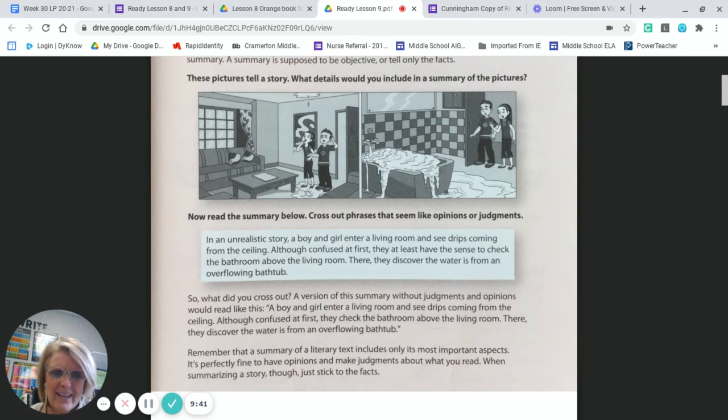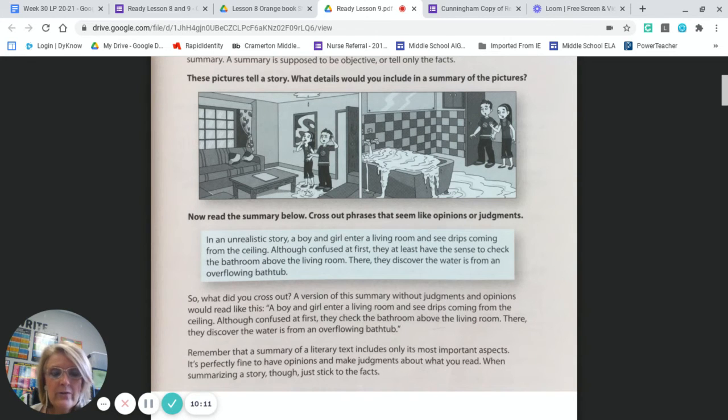So if we look back at that, the words "in an unrealistic story" are probably going to be judgmental, or that's going to be my opinion on the story. So I would cross that part out. And then when it says "they at least have the sense to check the bathroom," that's very judgmental. So if I took that out, let's listen to what the story might sound like. A better summary would sound like this.